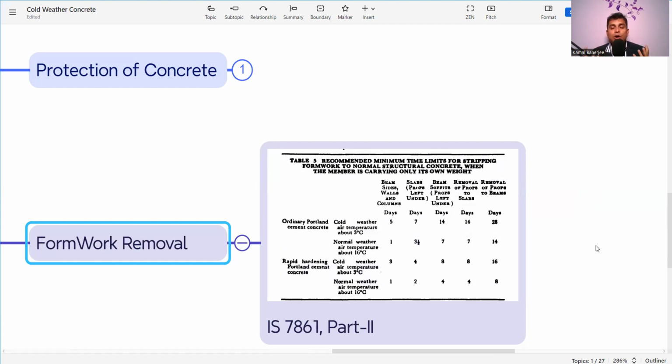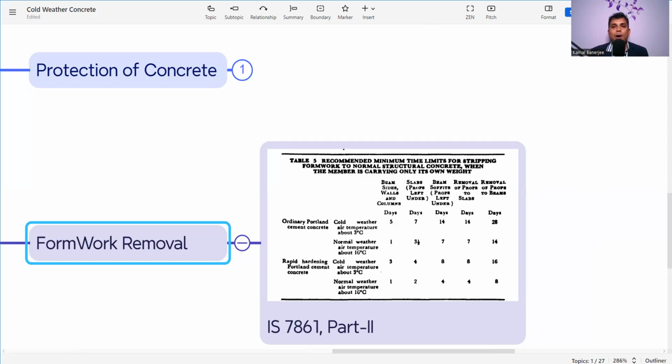We need to let our concrete gain strength, and durability also has to be considered, and accordingly the stripping time will be adjusted. Whenever your project is in this situation, you need to plan accordingly and keep the formwork in such a way that there will be no delay in the project, because projects need to finish within the time, within the budget, and within the quality. So everything must be considered and planned well in advance, so that there will be no problem and the plan will yield the result.